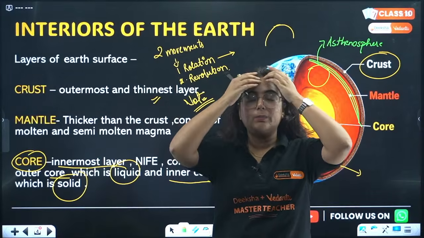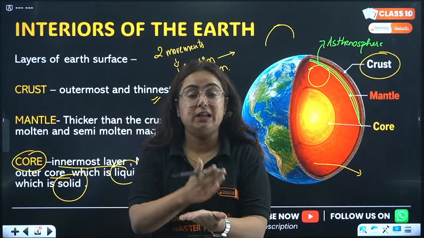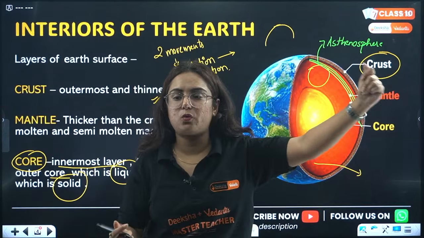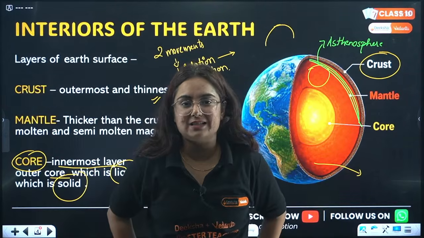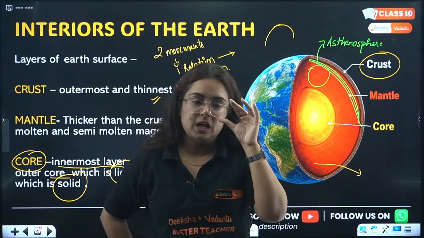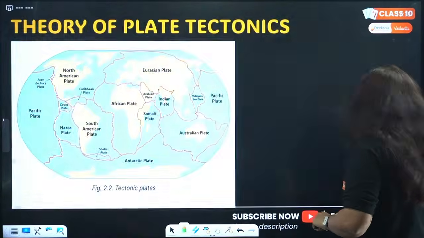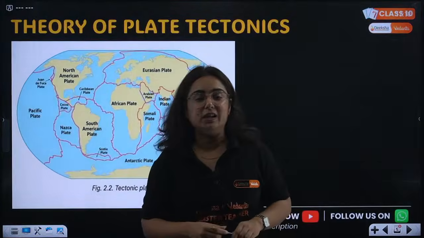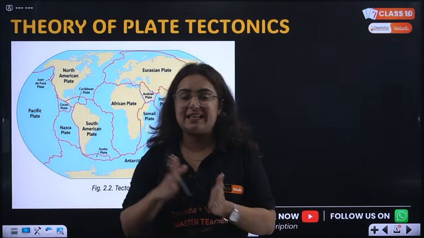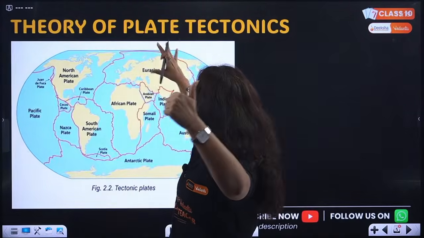I hope that you got the topic up till now. Give me a thumbs up if everything is clear up till now, so that we can move to the next very important topic of class 9, chapter 1, Shaping of Earth's Surface. The first topic was interiors of the earth. Now we are moving towards the second topic, that is the theory of plate tectonics.